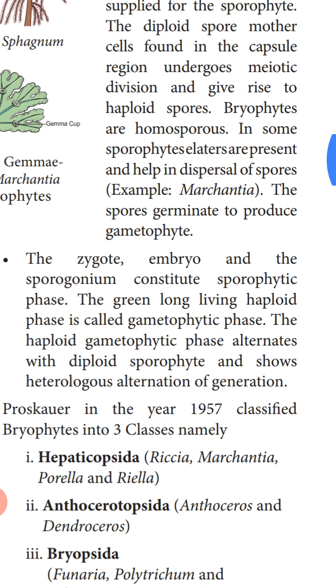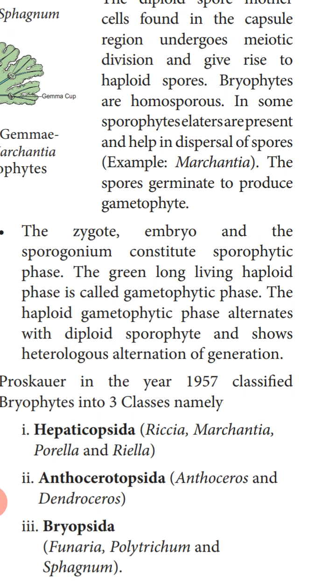The zygote, embryo, and the sporogonium constitute the sporophytic phase. From the zygote starts the sporophyte stage: zygote, embryo, and the sporogonium, which is the spore-bearing body. The green, long-living haploid phase is called the gametophytic phase. In the life cycle of the bryophytes, the major part of the life cycle the plant is in the haploid gametophytic phase, and from the zygote and embryo till the sporogonium, the spore-producing body, they are the diploid phase.